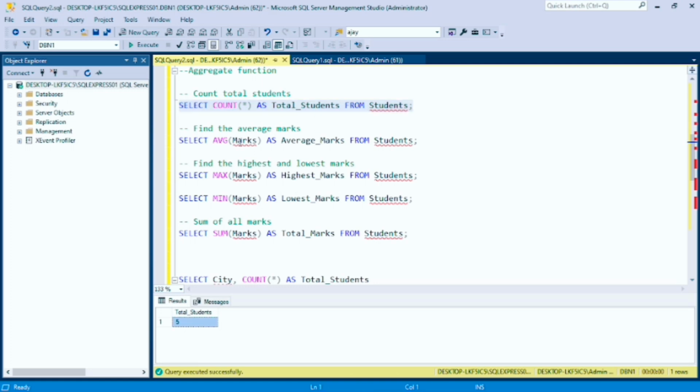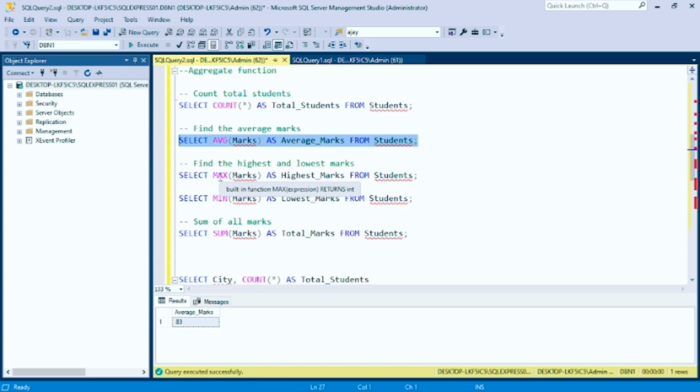Now let's move to the average function. It gets the overall average of the students' marks and returns the data. Now let's run it, and it shows the average of the students' marks is 83.